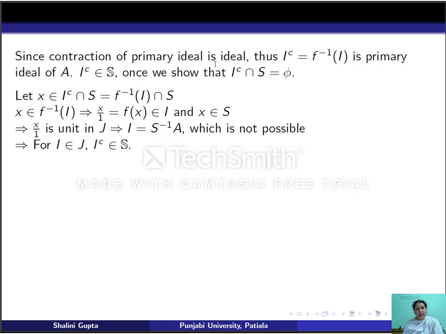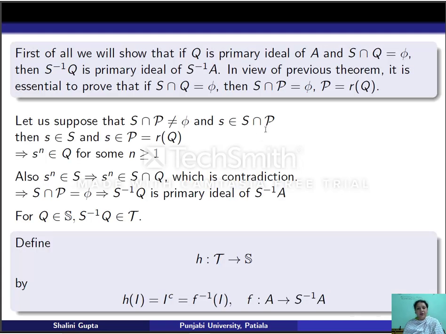Suppose not. Suppose that this intersection is non-empty. So take an element x in the intersection. So we get that f(x) will belong to I. But what is f(x)? x by 1. And x is in S. So that means this is a unit in I. So therefore I will be S inverse A, which is not possible because I is given to be a primary ideal of S inverse A. So thus I^c intersection S is empty. So this means for I in T, I^c belongs to S.